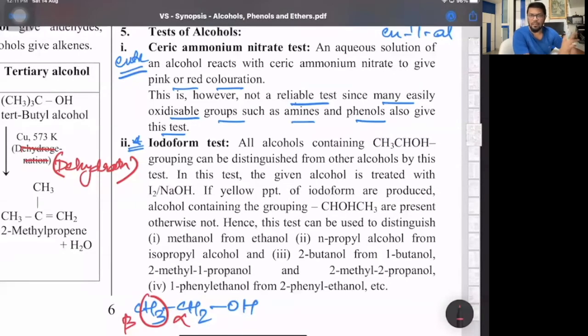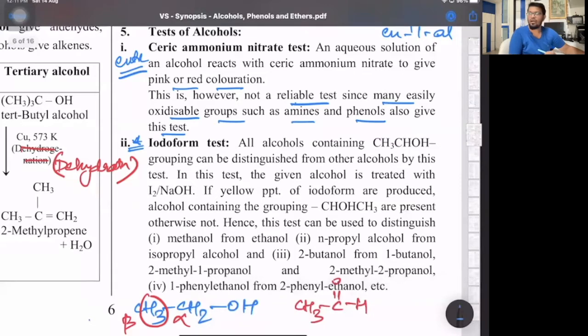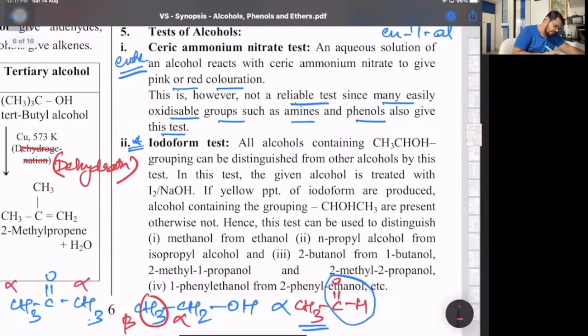Or if it is a carbonyl compound, aldehyde or ketone, it should have 3 replaceable alpha H. Now what is the alpha H part there? If I take acetaldehyde, a common mistake everybody makes: you're not supposed to take the C of the C double bond as the alpha. Next to this is the functional group, so that's alpha. So if there are 3 alpha H, this will give yellow crystals of iodoform. Or if I take acetone, the functional group, this is alpha, this is also alpha. Any one alpha, I need 3 H. So if there are 3 replaceable alpha H, it will give yellow crystals of iodoform. Okay, that's one.